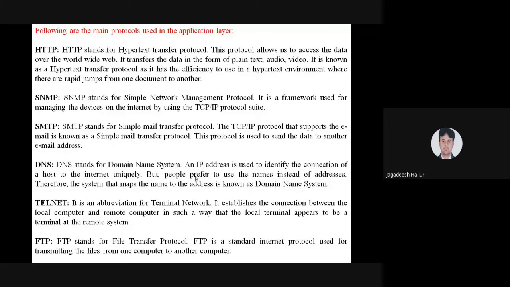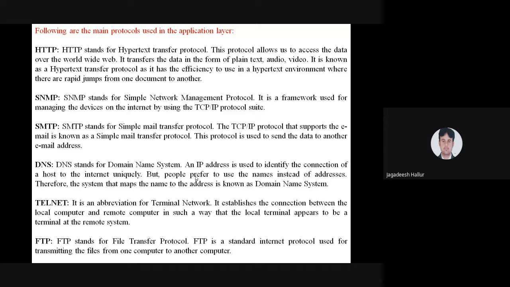It transfers data in the form of plain text, audio or video. If you are typing for a PDF file or a Word file, anything you want to access, you can access easily by using this HTTP protocol. If you want to see audios, that also works. If you want to see any videos on YouTube, that also works. It is known as the Hypertext Transfer Protocol.